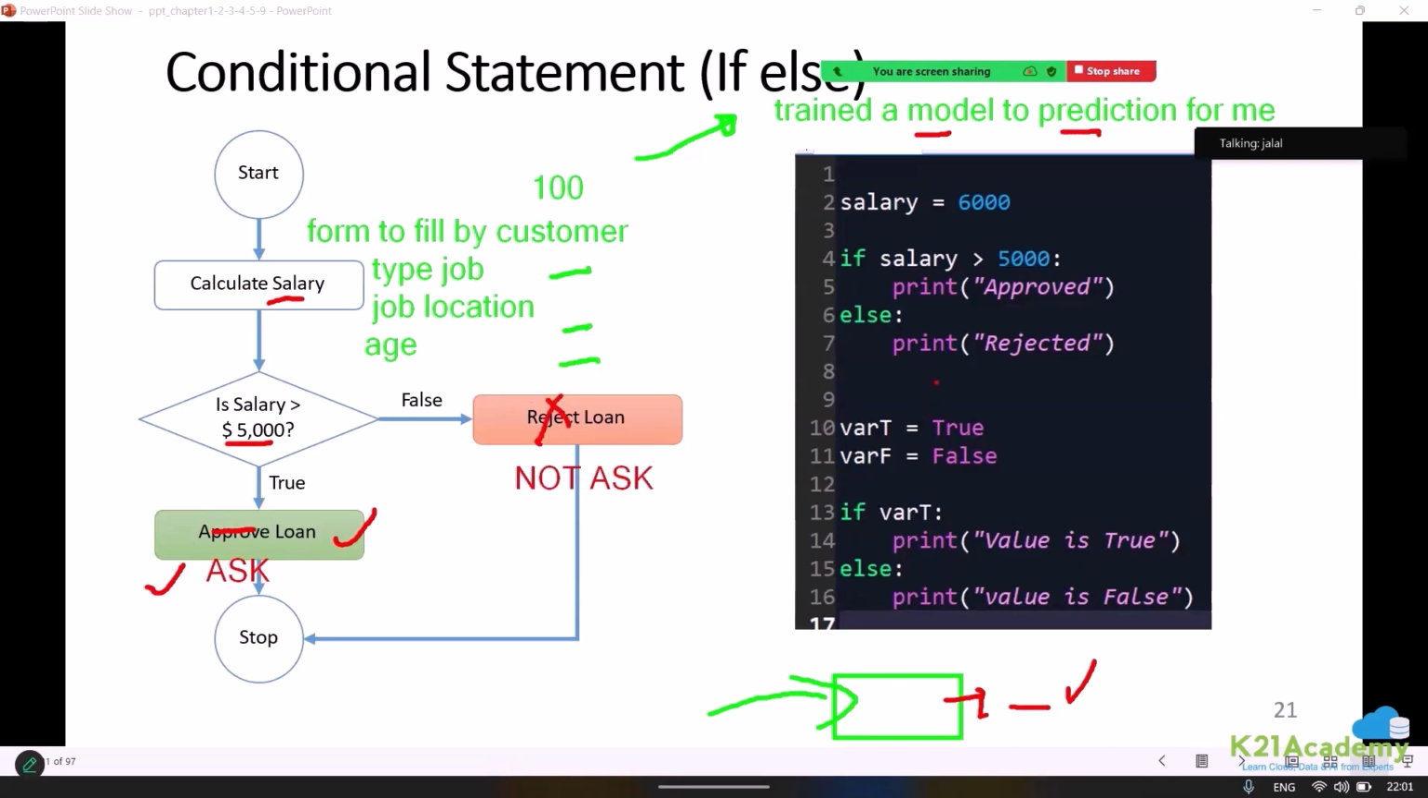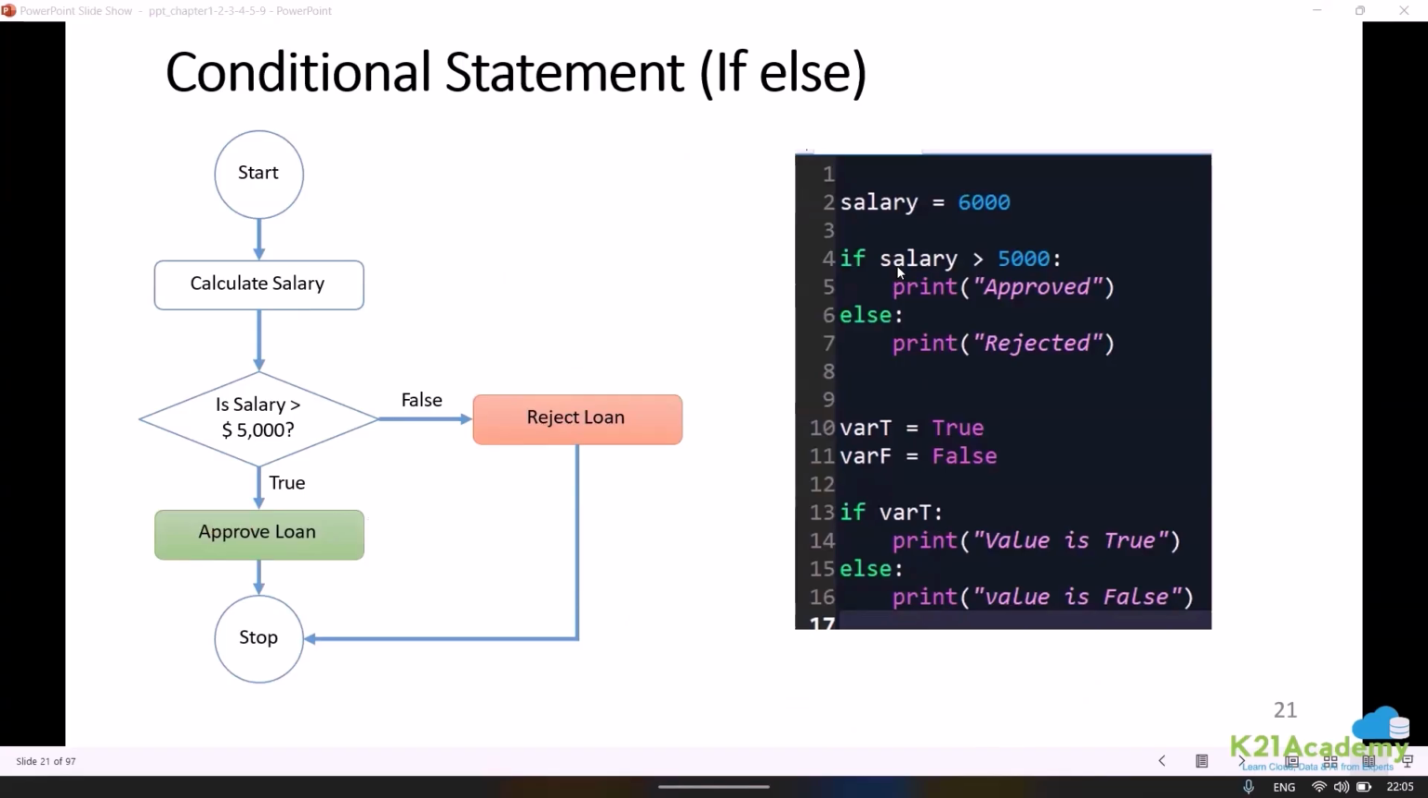Now this is where we can make use of the if-else statement. This is what we call if and else. If the salary is greater than 5,000, it is going to be taken as true. If the salary is not greater than 5,000, it will be taken as false. Okay, so just assume this: if salary is greater than 5,000, approved, else reject. Okay, I hope that makes sense.